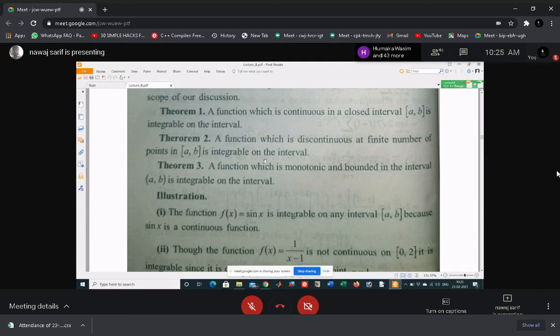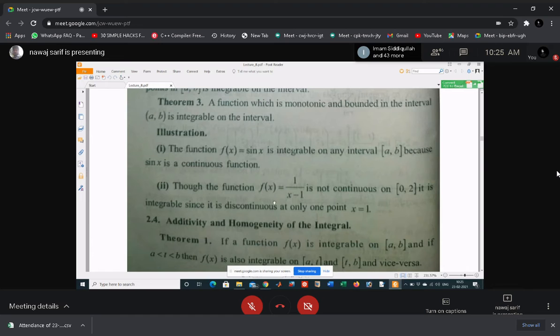Yes, sir. For example, you see here f(x) equal to 1 by (x minus 1). Is this function continuous always? No, sir. This function is discontinuous at x equal to 1. Yes, but this function is integrable, because this discontinuity is only at the point x equal to 1.